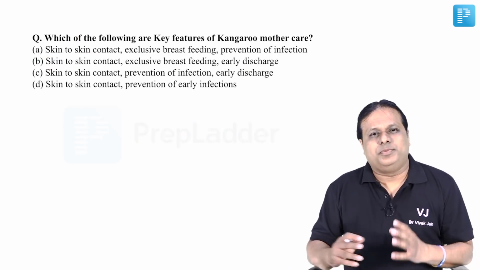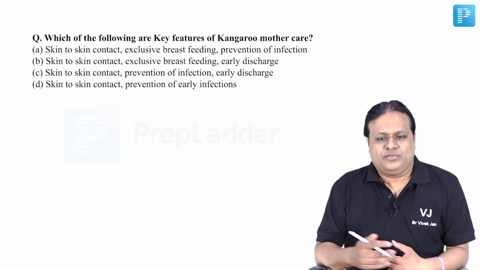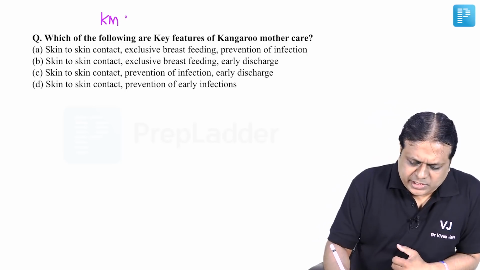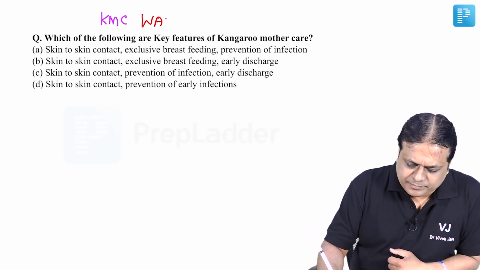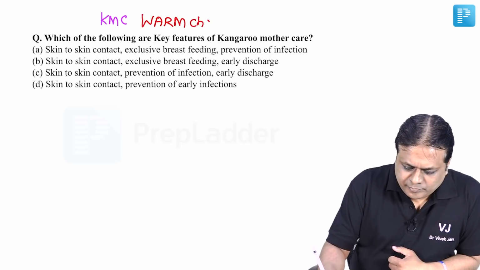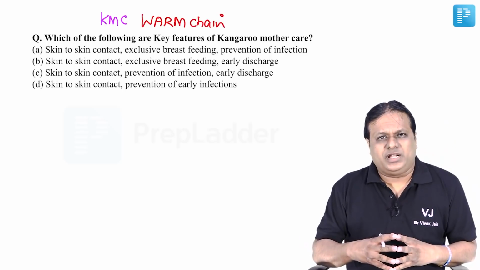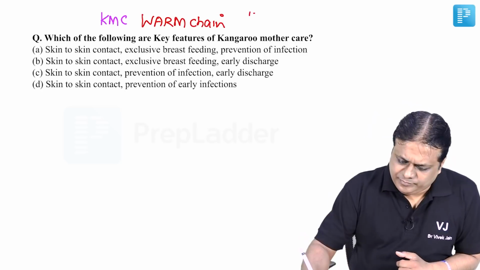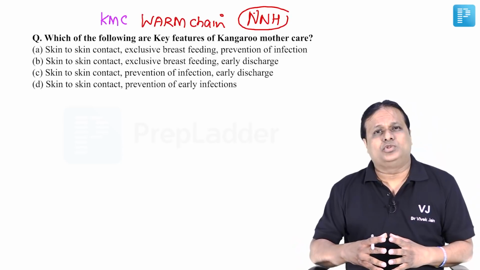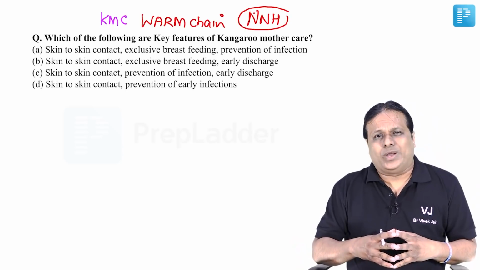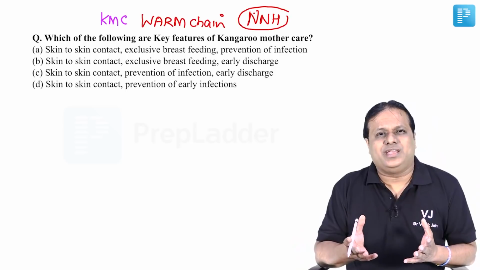Now this question was a repeated question. Which of the following are the key features of kangaroo mother care? Friends, when do we use this kangaroo mother care? Alternatively also known as warm chain. This is used for preterm low birth weight newborns who are very prone to neonatal hypothermia. So what we advise the mother, if she is in an institution, incubators are available.